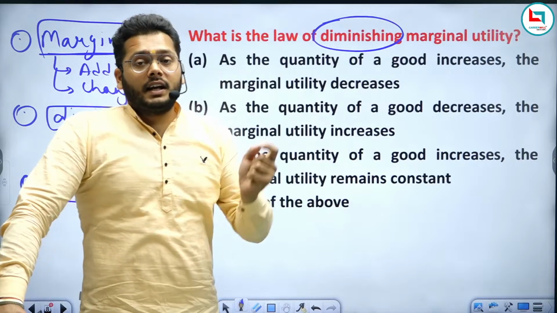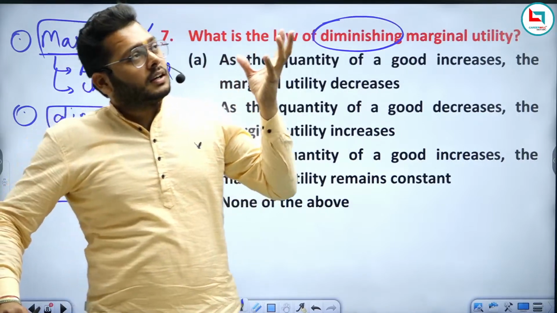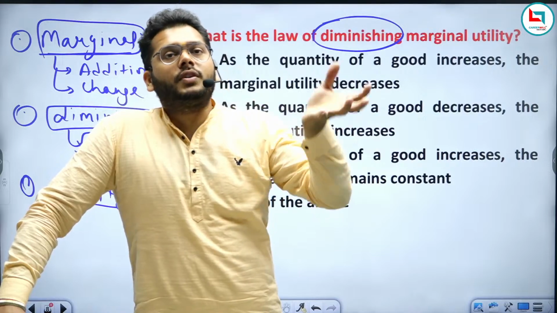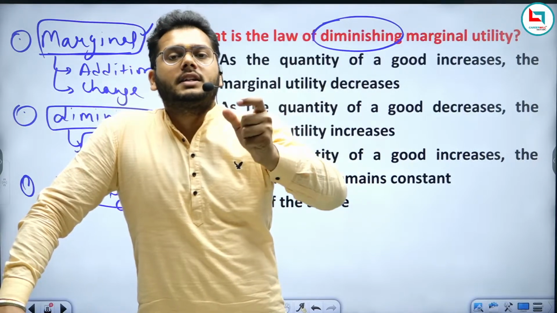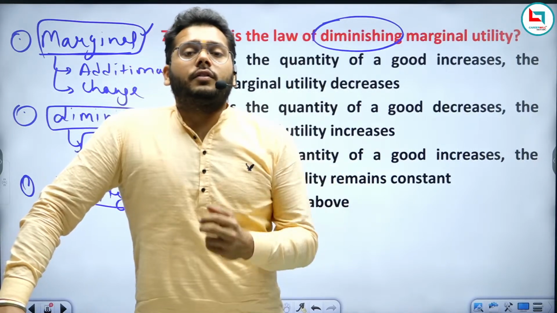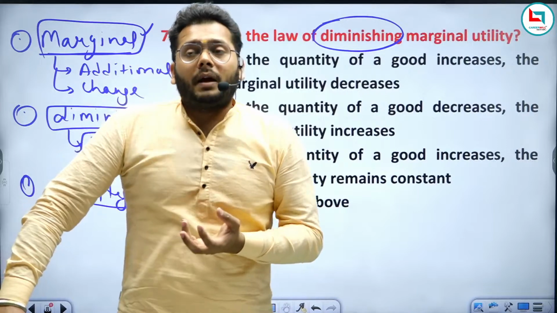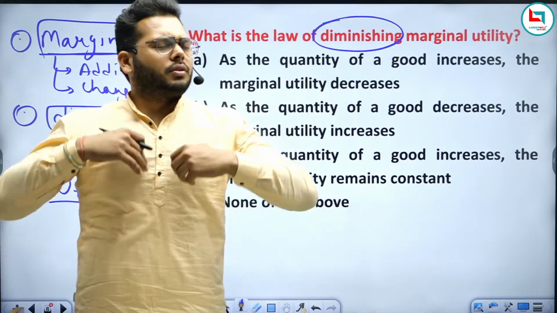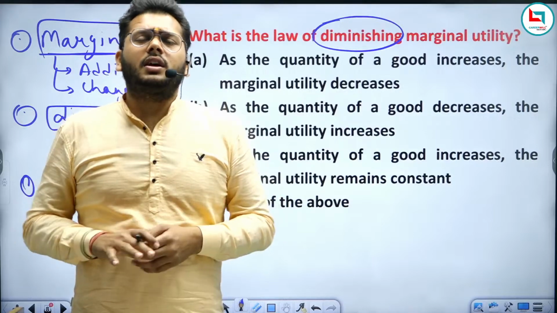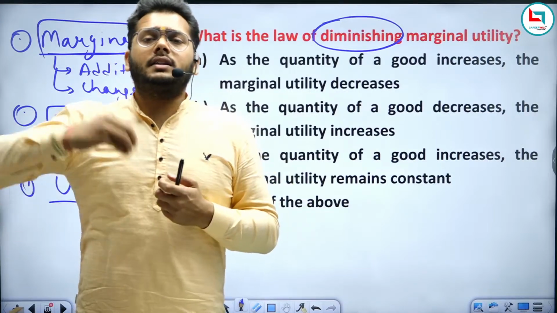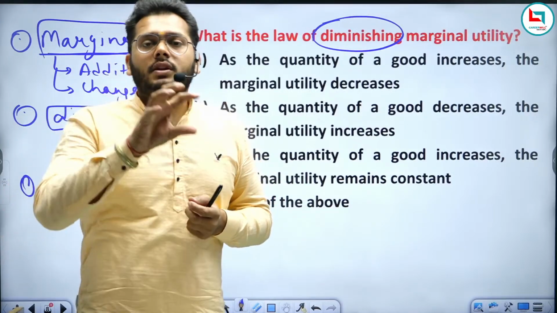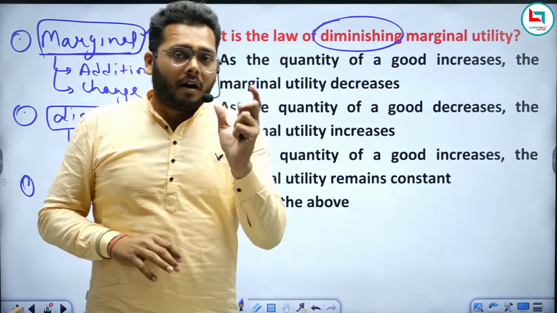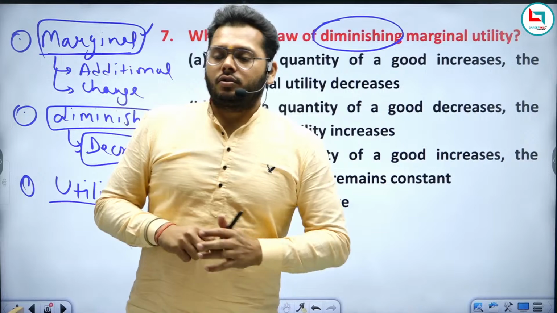Like with electricity, if you are able to see lights, from which power is the light coming? That is current, electricity. So if you are doing anything and you are getting satisfaction, by which power are you getting it? This power is known as utility. Am I clear to you? This power is known as utility.